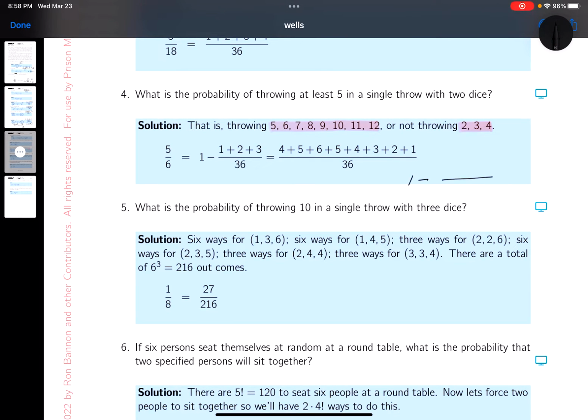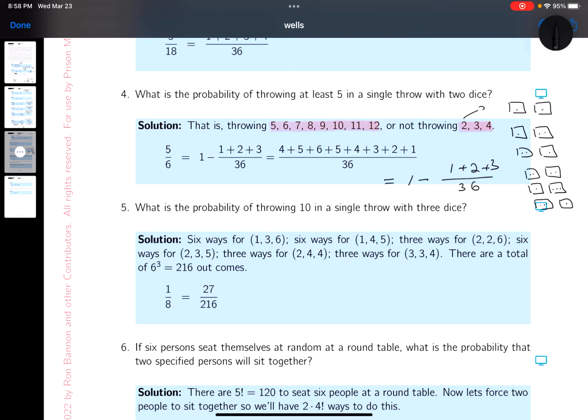Now, how many chances are there? There's 6 times 6, which is 36. And let's just enumerate these again. To get a 2, there's only one way to do that. To get 3, could be 1 and 2, or 2 and 1, and that's two ways of doing that. To get 4, it could be 2 and 2, it could be 1 and 3, or it could be 3 and 1. And there's 3 ways of doing that.